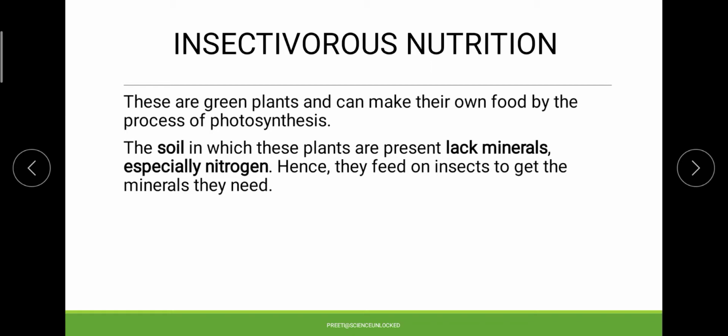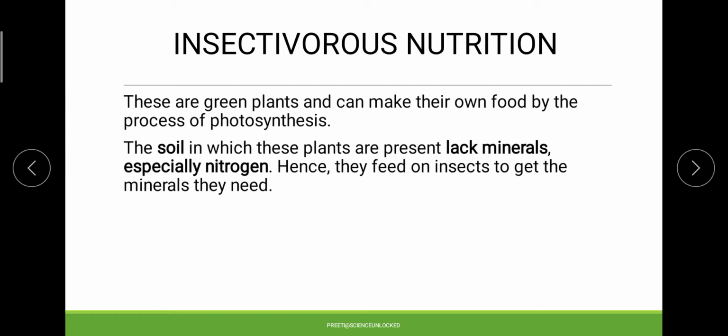One more important aspect is the lack of minerals, especially nitrogen. As we have talked about the synthesis of proteins in plants and how important this process is for the growth of a plant, it becomes essential for these plants as well to fulfill their requirement of nitrogen.